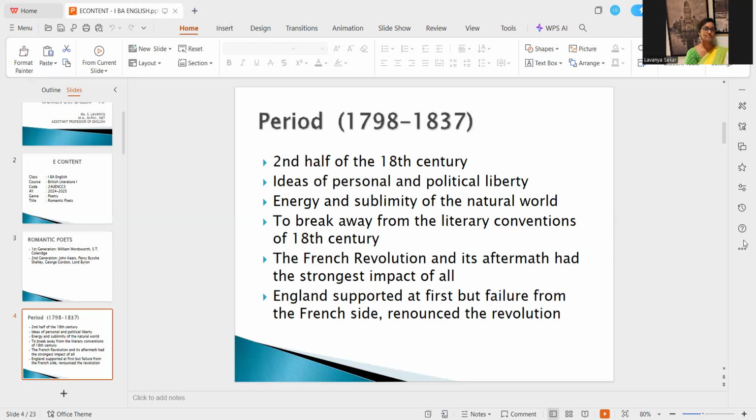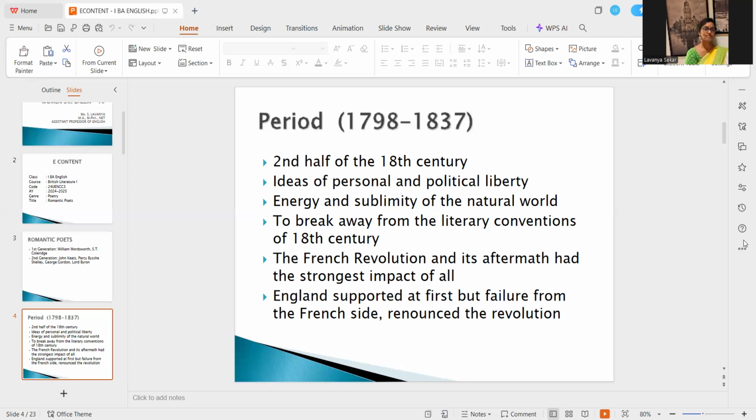Nature in itself is very powerful, and we know its significance and importance, but often we don't pay attention to it. But the Romantic poets were concentrating on this aspect, right? They were exalting nature in greater detail.